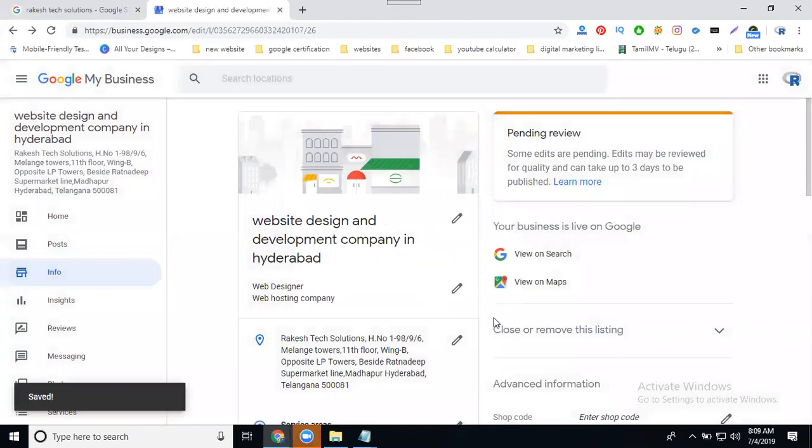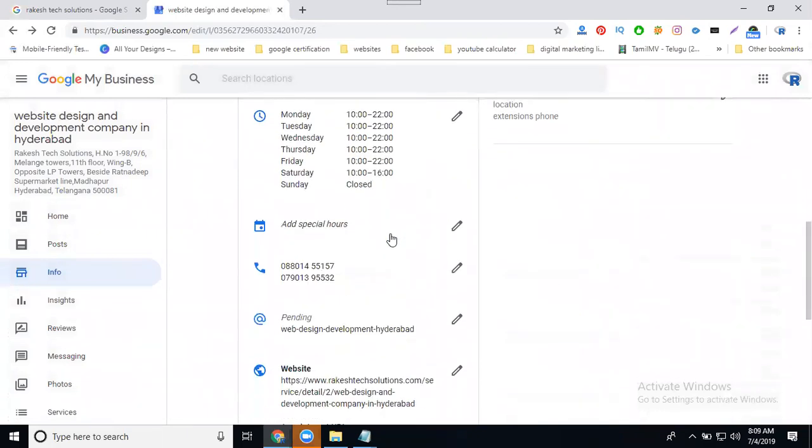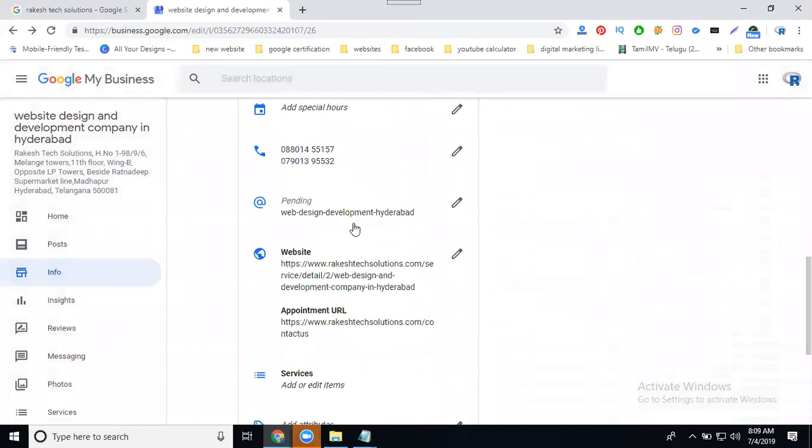Always a hyphen is what can accept in your particular URL. That means each word will be separated in your account. So in this, what is showing for pending? It will show what is pending. Now simple call. After just a few seconds, refresh your mapping.